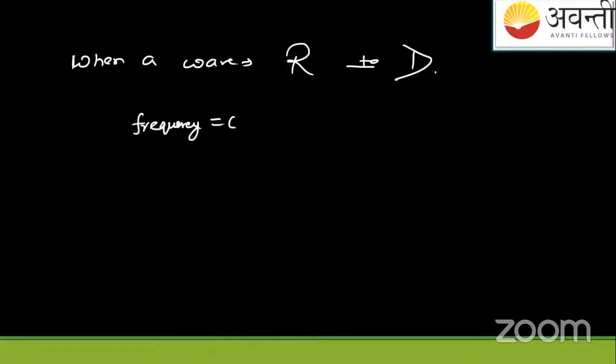When a wave enters from a rarer medium to a denser medium, frequency remains constant. But how does it remain constant? Focus here.